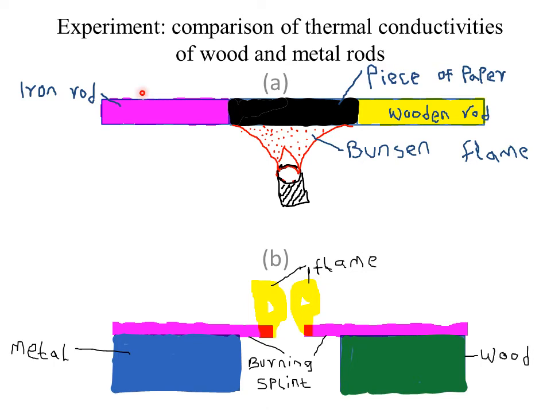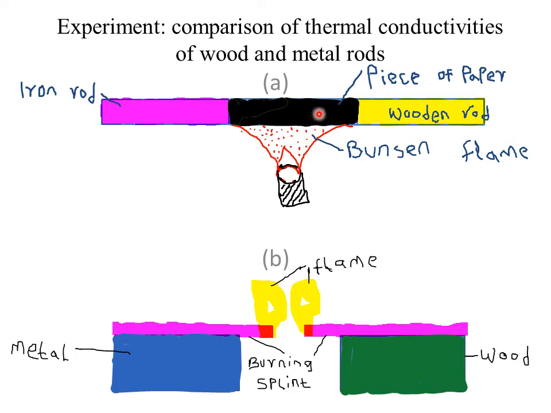Lastly, we look at a few experiments comparing thermal conductivities of different materials. Here we have an experiment comparing the thermal conductivities of a wooden rod and a metal rod. We are taking a case study of an iron rod and a wooden rod. Remember, wood is an insulator or a poor conductor of heat, whereas iron is a good conductor of heat. This experiment demonstrates that some materials will conduct heat faster than others.